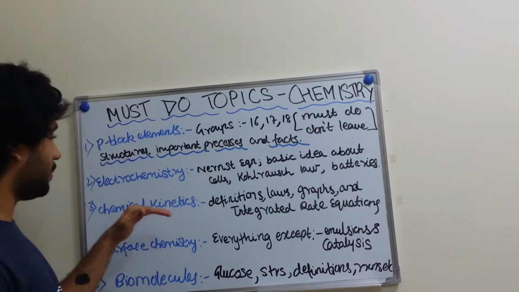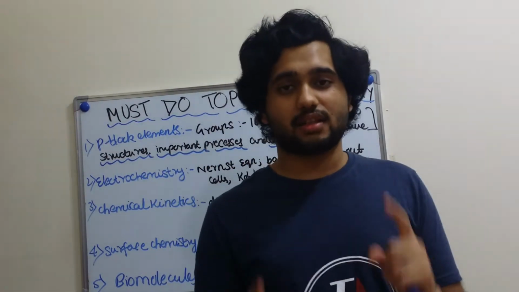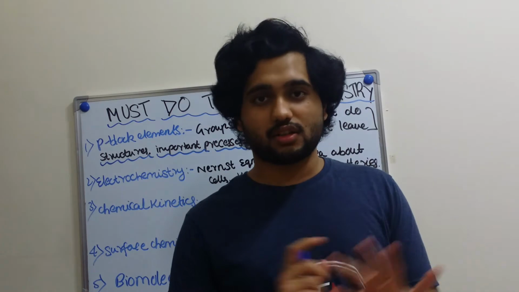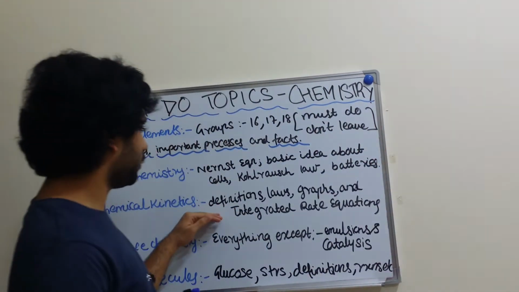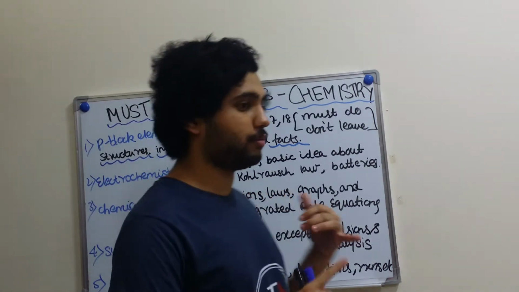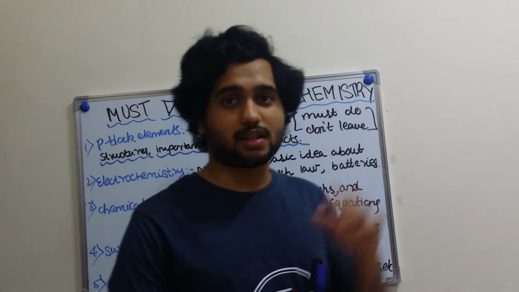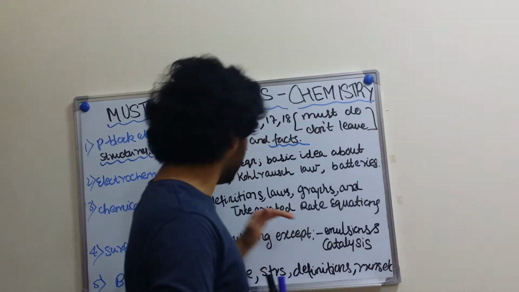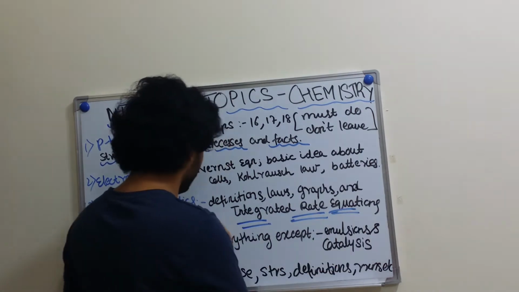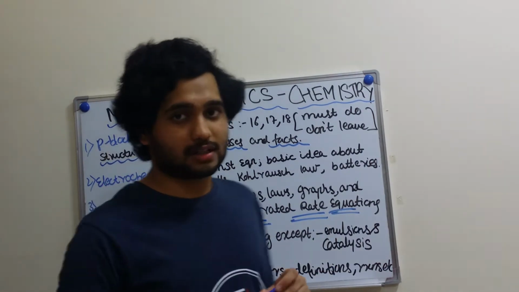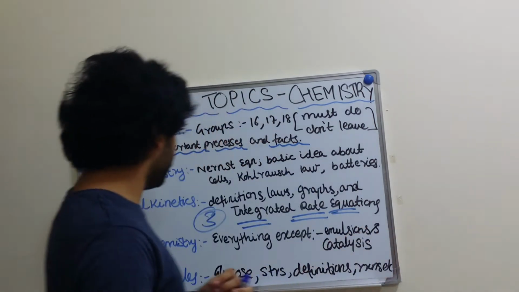Next is chemical kinetics. From chemical kinetics, the Arrhenius equation is removed, activation energy is removed, and collision theory is not there in our syllabus. So what you have to cover is all important definitions. What do you mean by order, molecularity, etc. Graphs, zero order, first order graph. And integrated rate equations are very important. This is a sure shot 3-mark topic in your board exams. Integrated rate equations for first order and zero order.